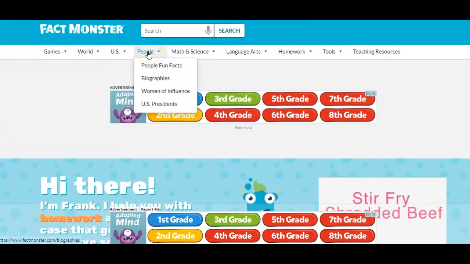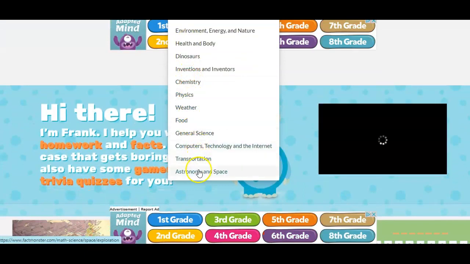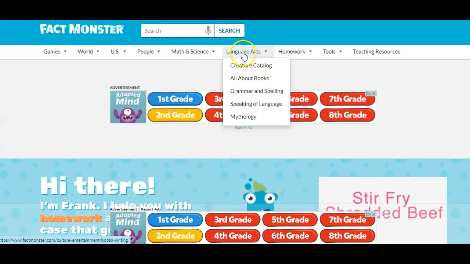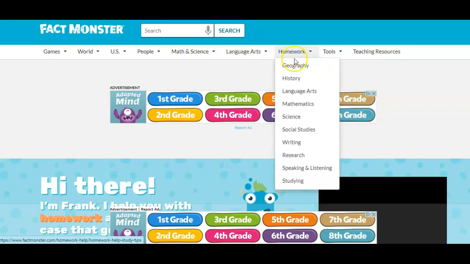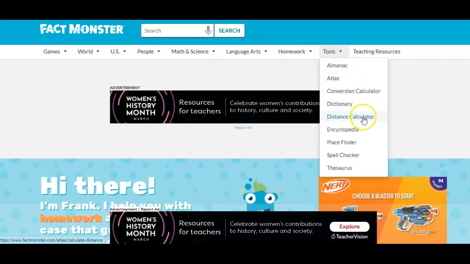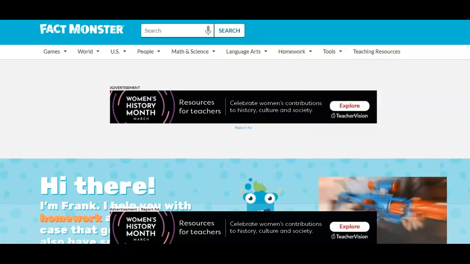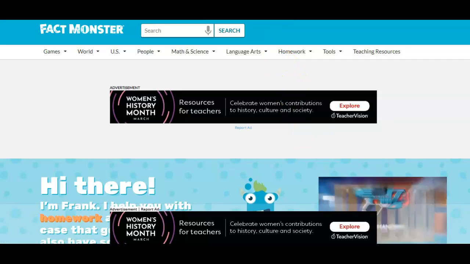Then we click under People. We see People, Fun Facts, Biography, Women of Influence, and U.S. Presidents. Math and Science has a lot of topics to look through. Language Arts, even down here to Mythology, Homework Help, and then Tools. We have the Almanac, Atlas, Calculator, Dictionary, Distance Calculator, Encyclopedia, Place Finder, Spell Checker, and Thesaurus. So FactMonster is another great resource.